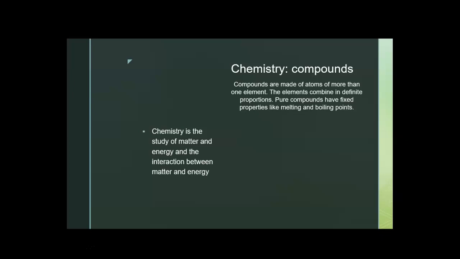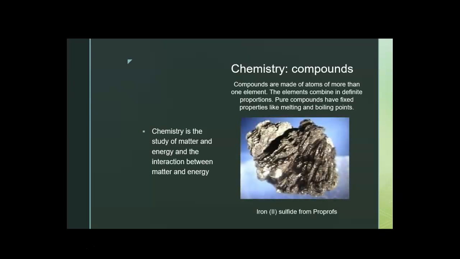Compounds. Compounds are made of atoms of more than one element. The elements combine in definite proportions. Pure compounds have fixed properties like melting and boiling points, refractive indices, densities, and so forth. This is one kind of compound. This is iron(II) sulfide. It's a compound of iron and sulfur.